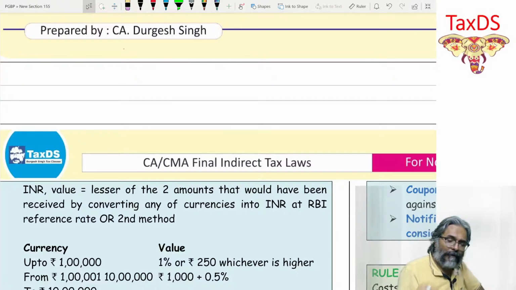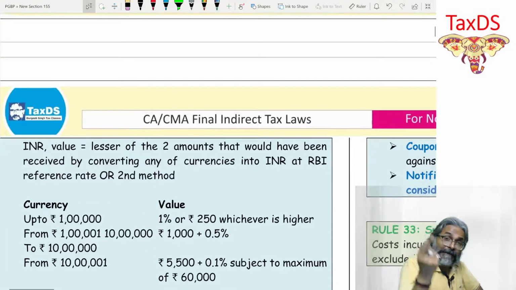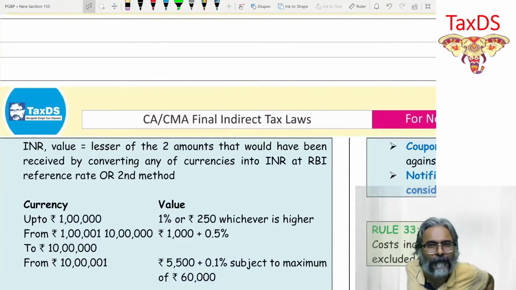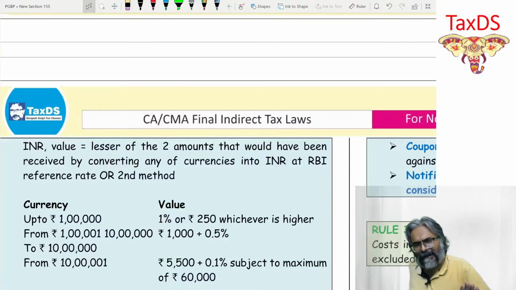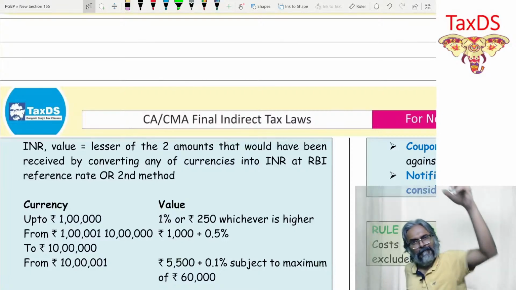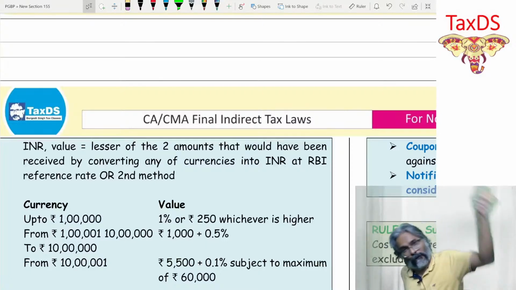Then how am I supposed to go about it? In such a case, if against the dollar I want the euro, how am I supposed to proceed? You know what they tell you? Okay, fine, convert dollar to INR and convert euro to INR.